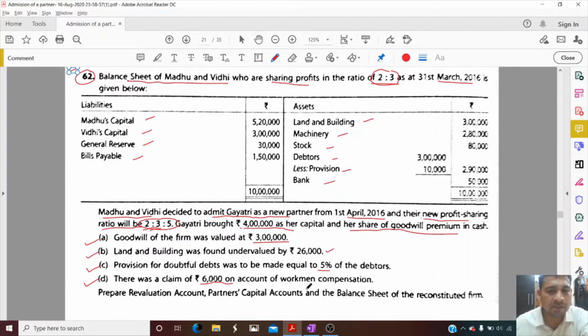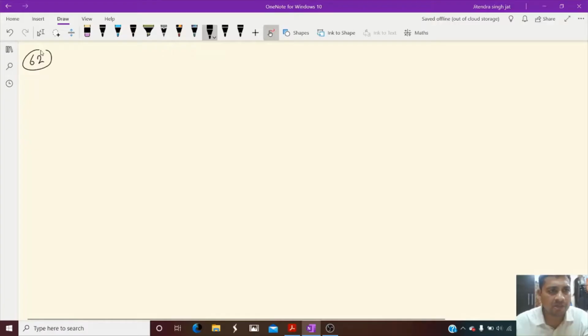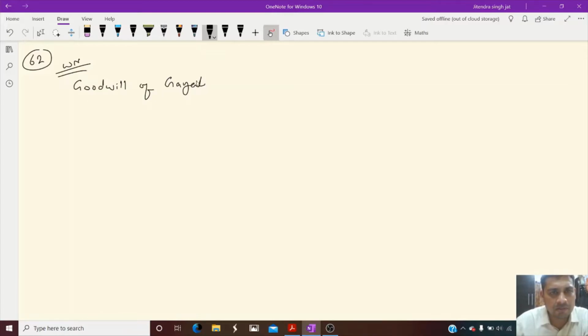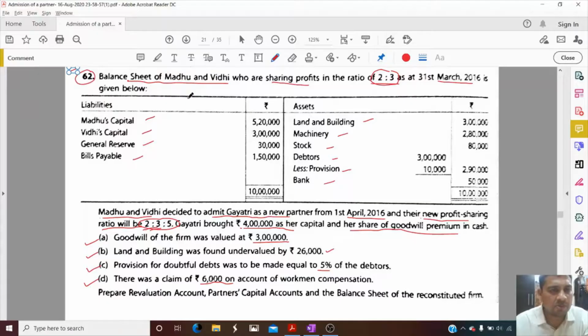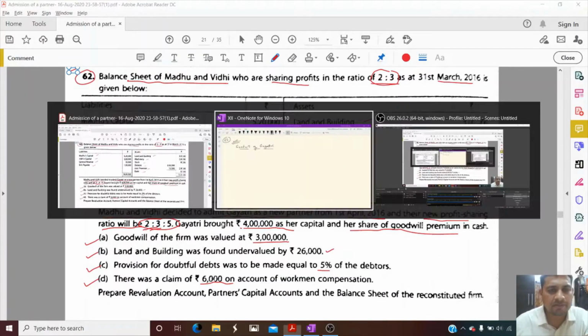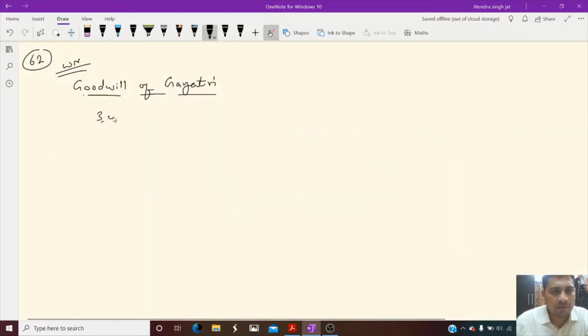So first we will calculate goodwill of Gayatri. Okay, I will start. First we calculate the goodwill of Gayatri. Okay, so we can see in firm's goodwill it is given 3 lakh, and Gayatri share is 5 by 10.